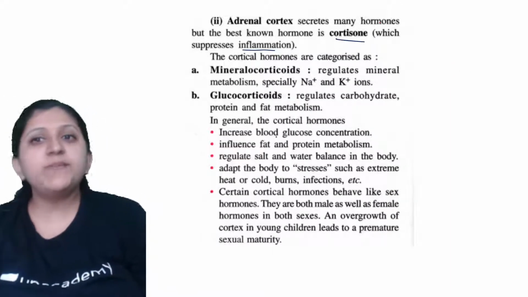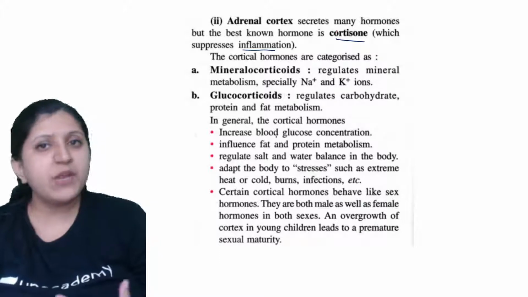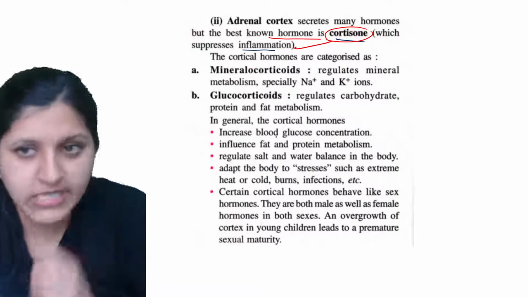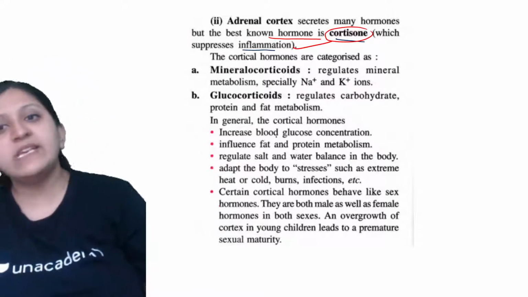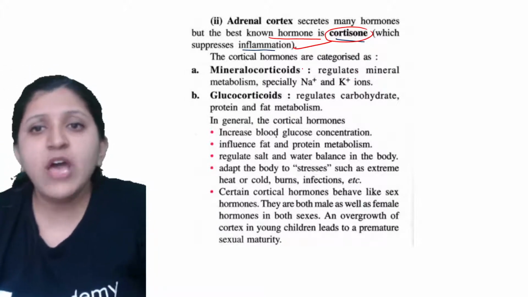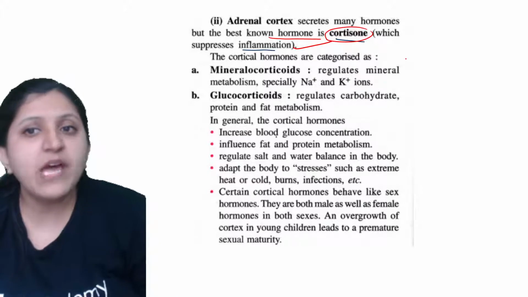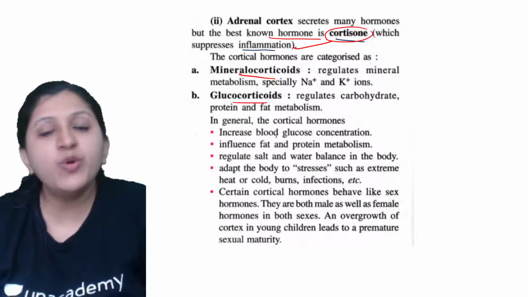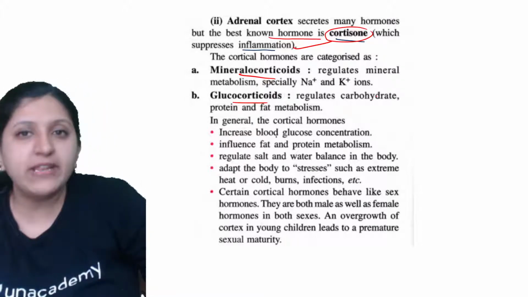The cortex secretes many hormones, but the best known hormone is cortisone, which is going to suppress the inflammation. We will see what exactly the main function of cortisone is. Now the cortical hormones are categorized as mineralocorticoids and glucocorticoids. So we have classified them into two.